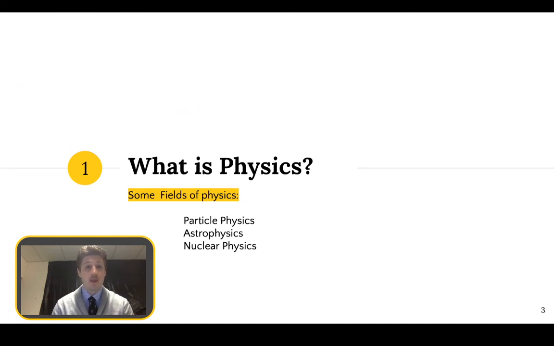So I guess this is our first look at the world of physics, or in our curriculum, the physical world. And this includes some fields such as particle physics, which looks at the smallest things in our universe, atoms and subatomic particles. It seeks to answer questions like the origins of the universe. It also goes right up to astrophysics, which explores the universe such as stars, galaxies, black holes, quasars, pulsars and supernovas. And applies principles such as relativity and quantum mechanics to objects in space, so sort of a high energy physics,